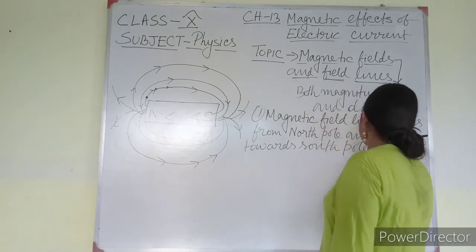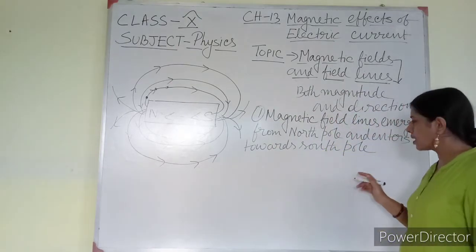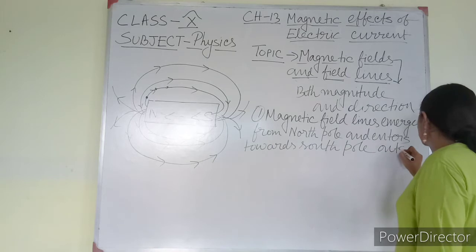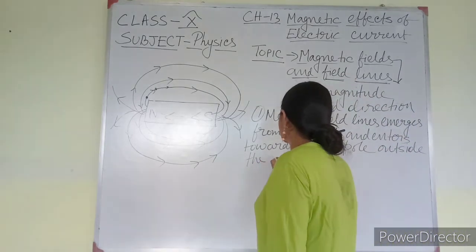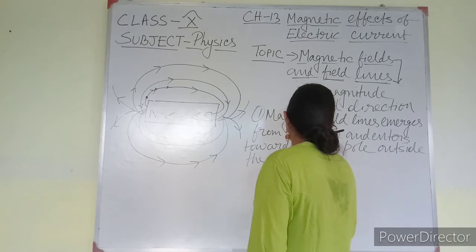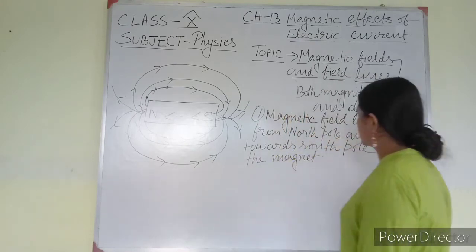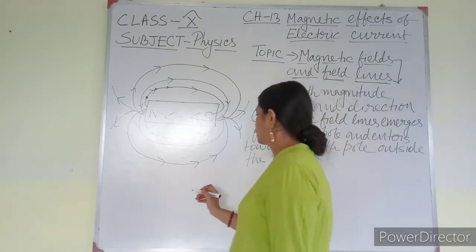But this is outside the magnet. This happens outside the magnet.